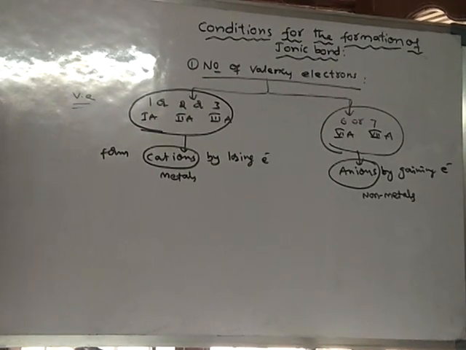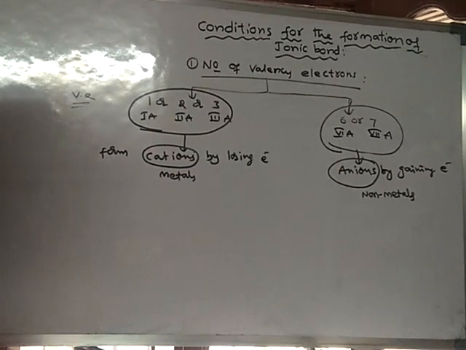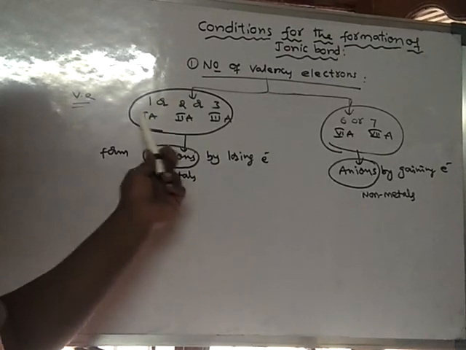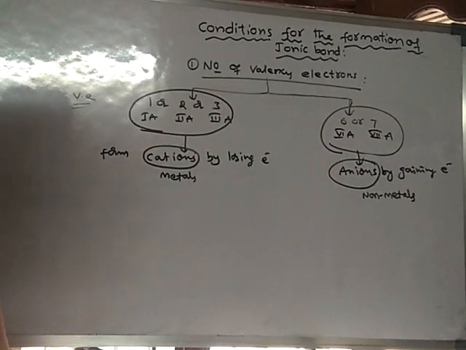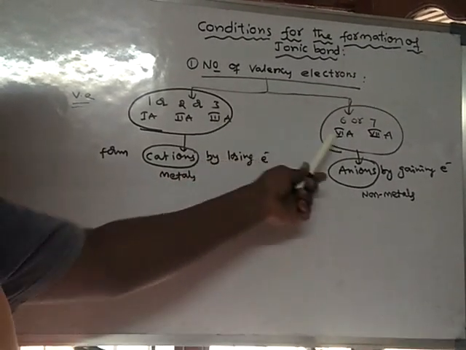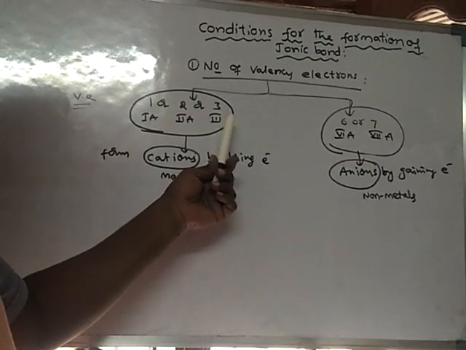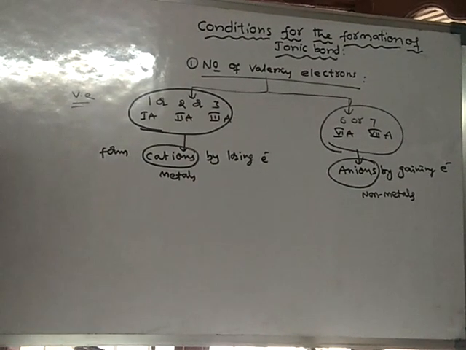That means ionic bond formation takes place between first A and sixth A, or first A and seventh A, or between second A and sixth A, or second A and seventh A, or between third A and sixth A, or between third A and seventh A elements.